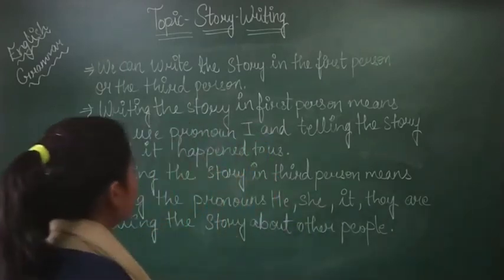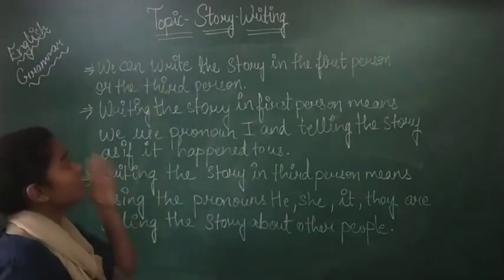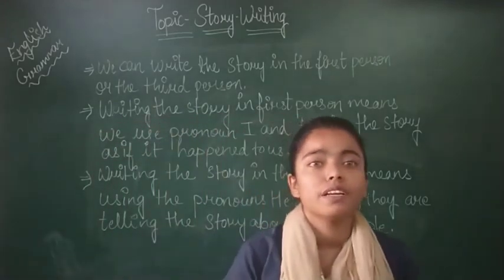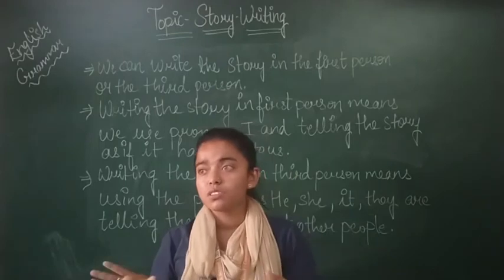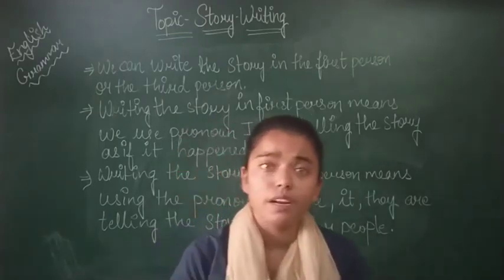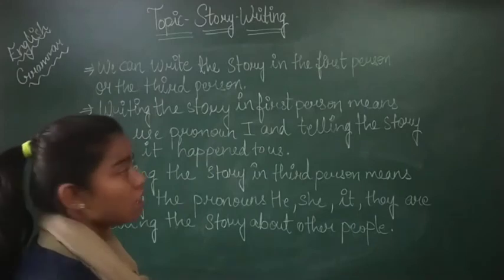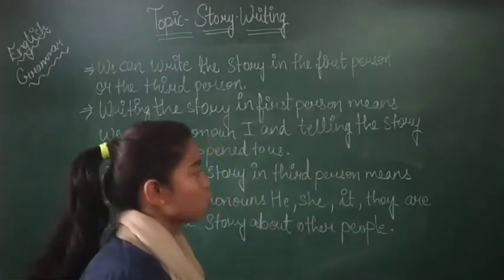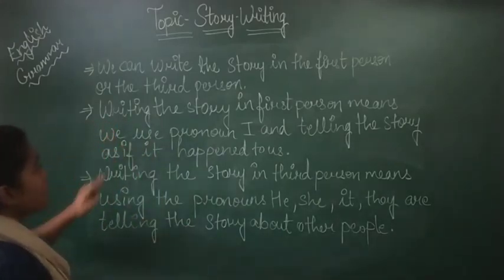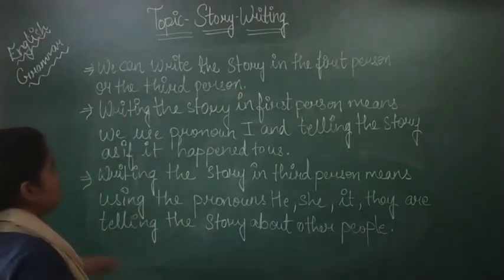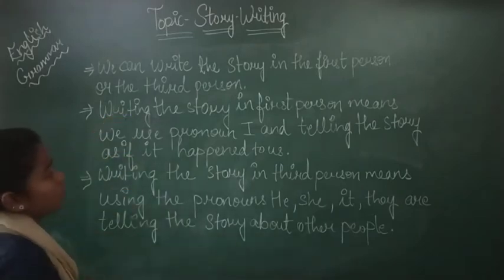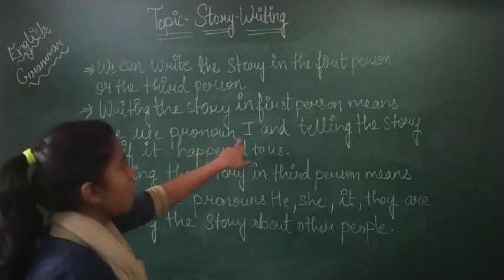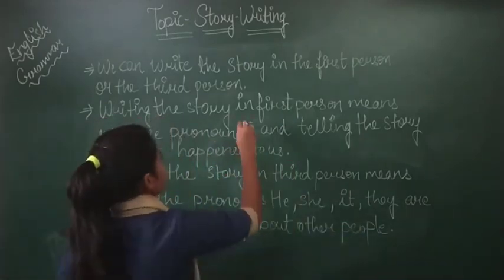So we understood that we can write the story in the first person. First person means we are writing a real story of our own, some real, true stories. Next, the third person means the imaginary, about another person; we are writing the story about them. The second important point: writing the story in the first person means we use the pronoun I. What do we use? Pronoun I.